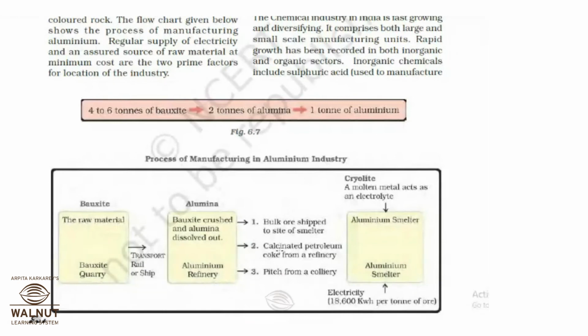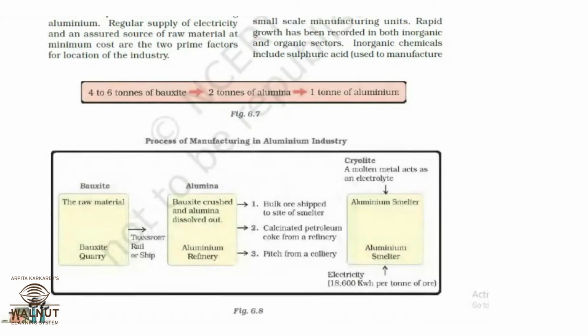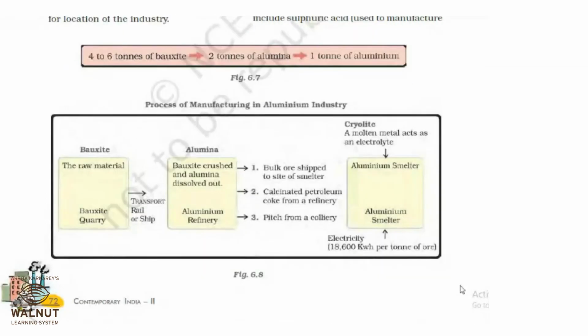Then again it is put into the aluminium smelter, it is burned, and then the molten metal acts as an electrolyte, and see the amount of electricity that is required here. So that is why the major requirement is that there should be enough electricity supply. Okay. So now I'll stop the recording.